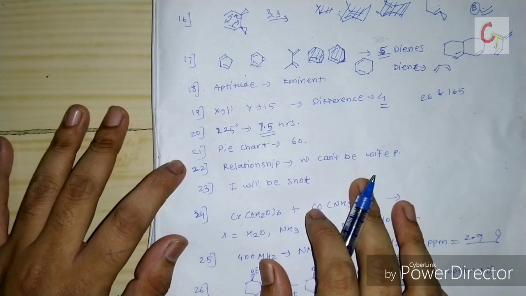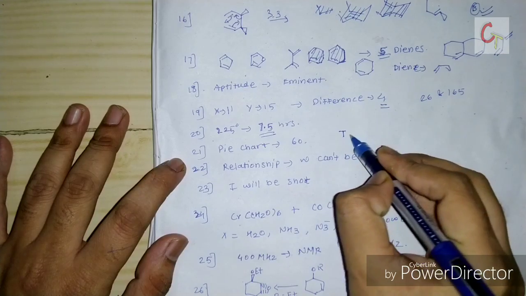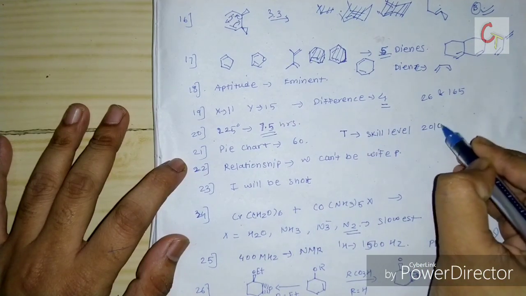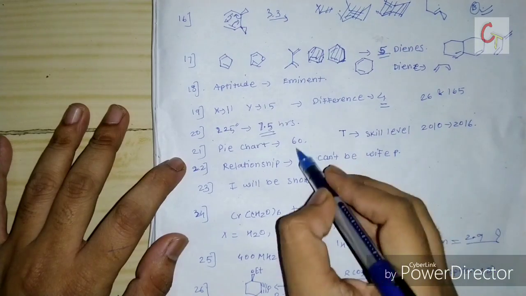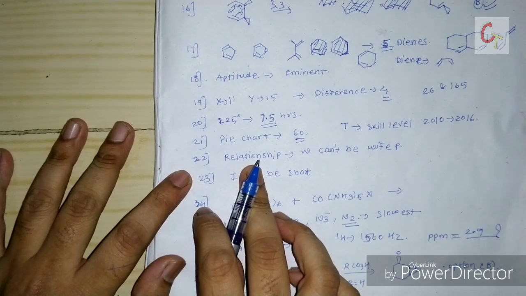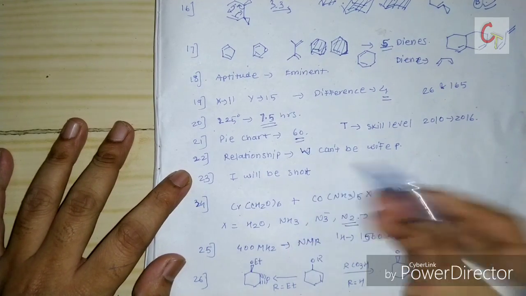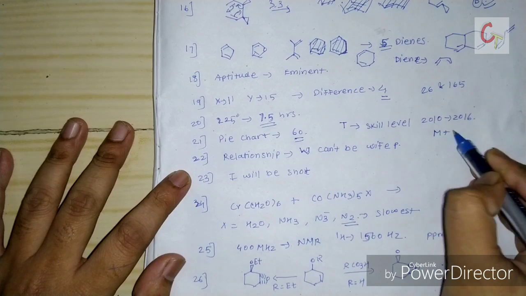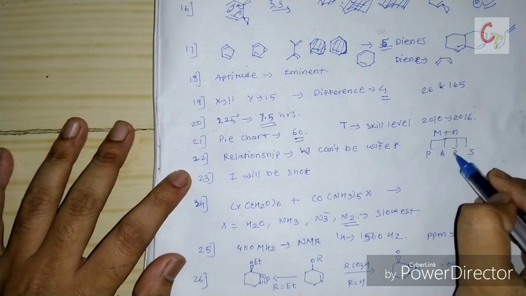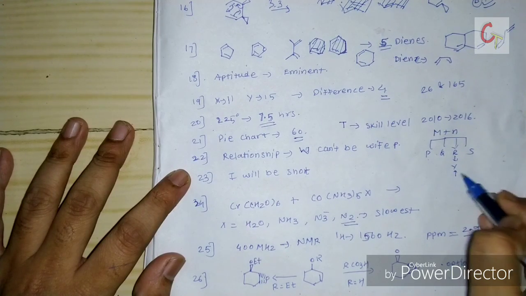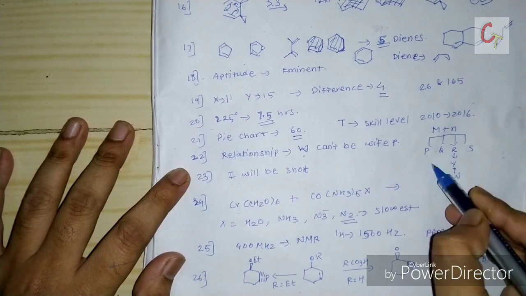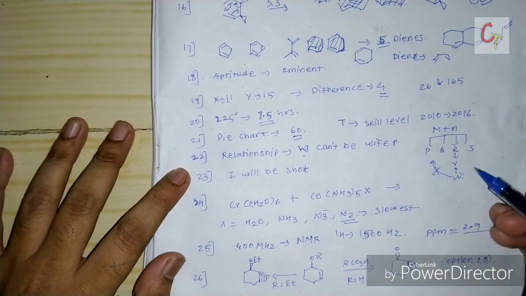They asked how many skill sets of T level will be there after 2010 to 2016. So the correct option, I think, is 60. And there was a question on family relationship, and the correct option will be W can be wife of P. It is given M and P have 4 sons: Q, S, P and R. R has a son Y and W has a child of Y. So the incorrect statement is that W can't be wife of P. W can be wife of R.